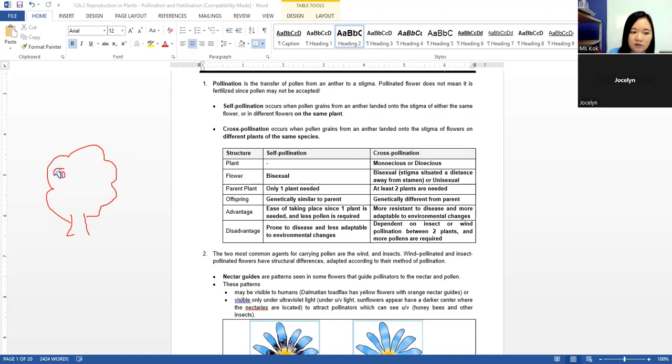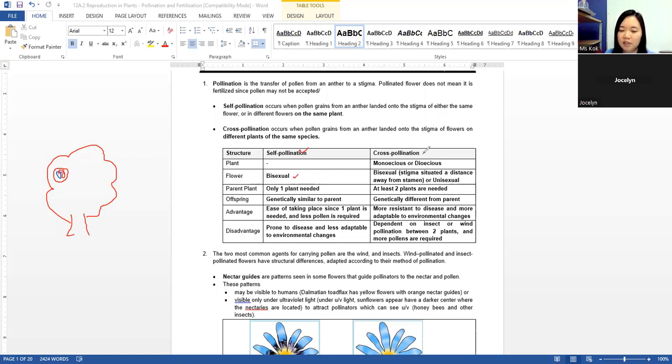Okay, so this flower contains male and female. So it must be bisexual, then only the male can move to the female part. Then only the pollen grain can move to the female stigma. Okay, so in order to be self-pollinated, you must be bisexual, definitely. You must have both male and female.